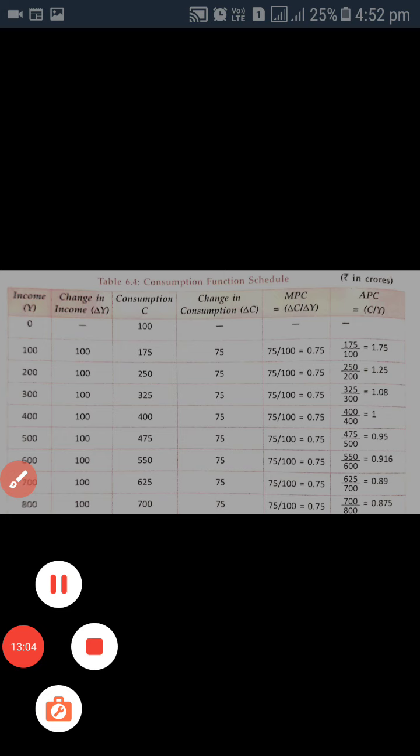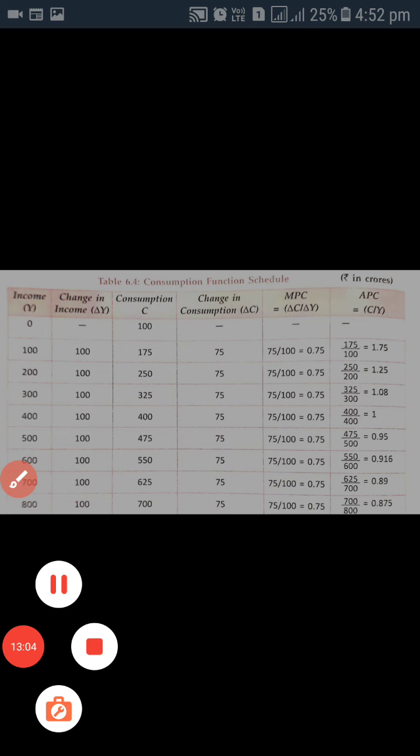For MPC we'll have to divide the change in consumption by the change in income, and for APC we'll have to divide consumption by the income. So by putting the values in MPC, because the change in consumption is 75 at all the levels and the change in income is similar, that is 100, it means at all the levels 0.75 is the value of MPC.